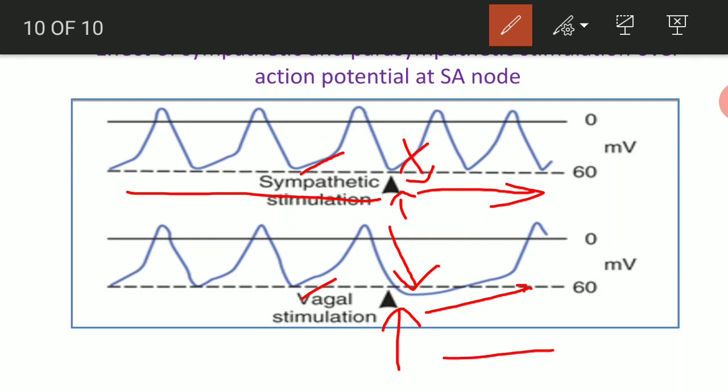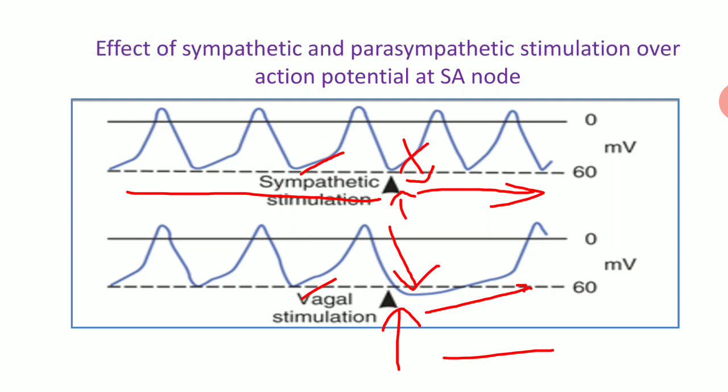Sometimes vagal stimulus also causes blockage, complete heart block. So this was the effect of drugs on the nodal action potential.